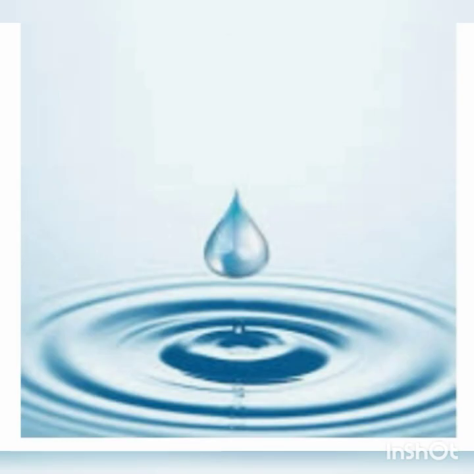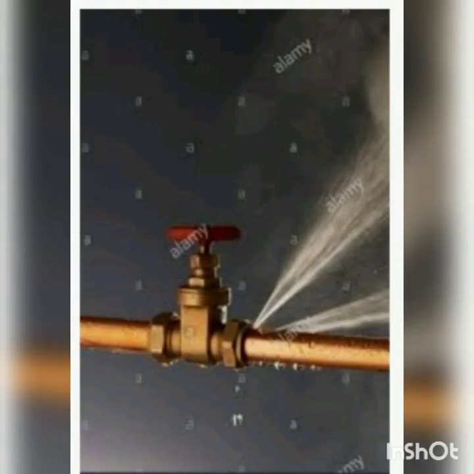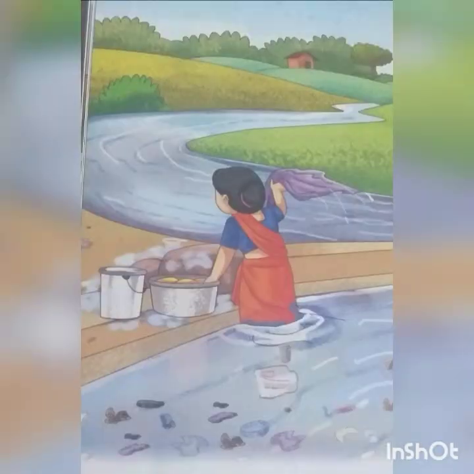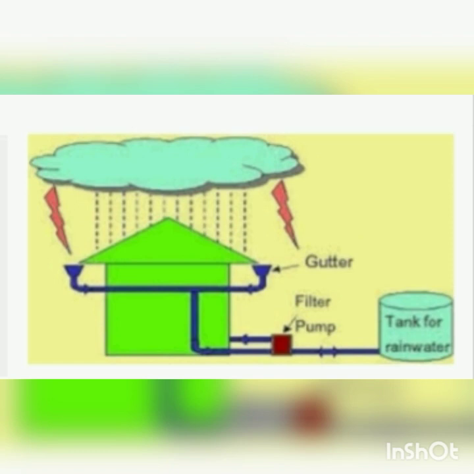Now we will discuss how we can save the water. Every drop of water is important, so we should not waste the water. Here are some tips to save the water. Turn off the tap when not in use. Repair leaking pipes and taps immediately. Don't wash clothes or bathe animals in the water bodies. Collect rainwater. We can collect rainwater and save water.